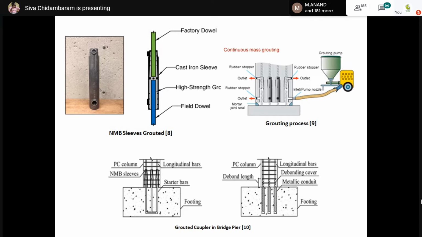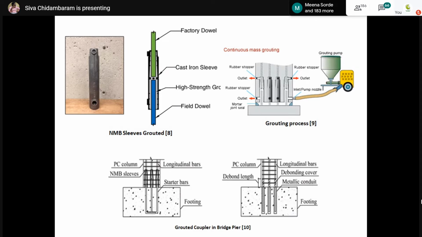So now your coupler is ready to use, because after grouting, the entire grout will transfer the force, and it will resist all the tensile force between the connected rebars. And totally, the composite action of the coupler and the grout will take the shear force as well as the flexural force. And in particular, this kind of coupler can be used because you can see they are using it near the joint regions. Generally, it is not advisable as per our standards.